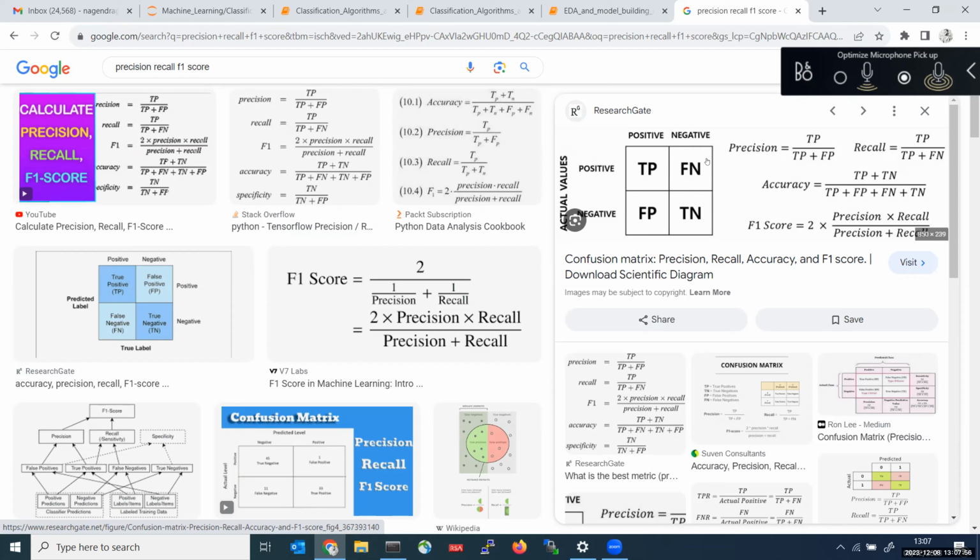So like this, we need to concentrate on false negatives and false positives both. That's why you should reduce these false negatives and false positives to 0. In the confusion matrix we should get very limited values, very nearby zeros. It's not in the tens or hundreds. It should be 1, 2, something like that.